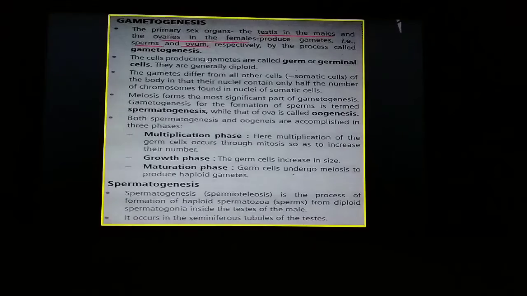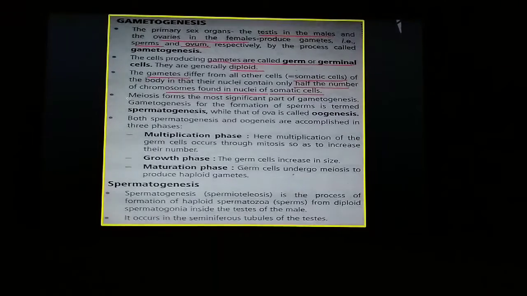And the cells which produce gametes are known as germ cells or germinal cells, and they are diploid in nature, means they have 2n number of chromosomes. Another difference between gametes and somatic cells, that is body cells, is that gametes have haploid number of chromosomes, whereas somatic cells have 2n number of chromosomes. In other words, gametes have half the number of chromosomes which are found in the somatic cells. So that is a very important point we should know.